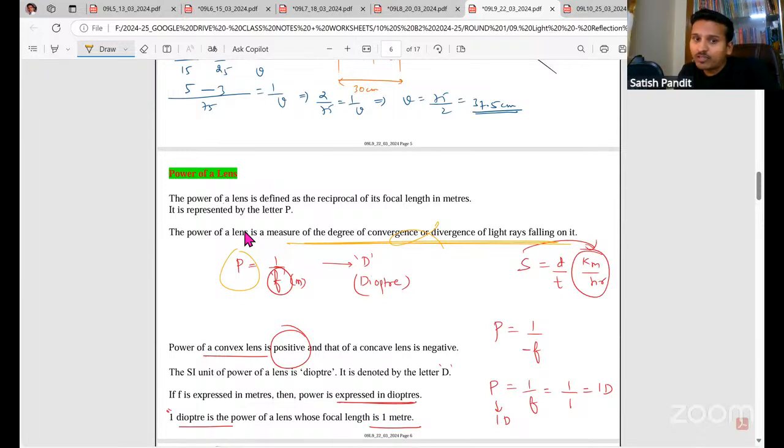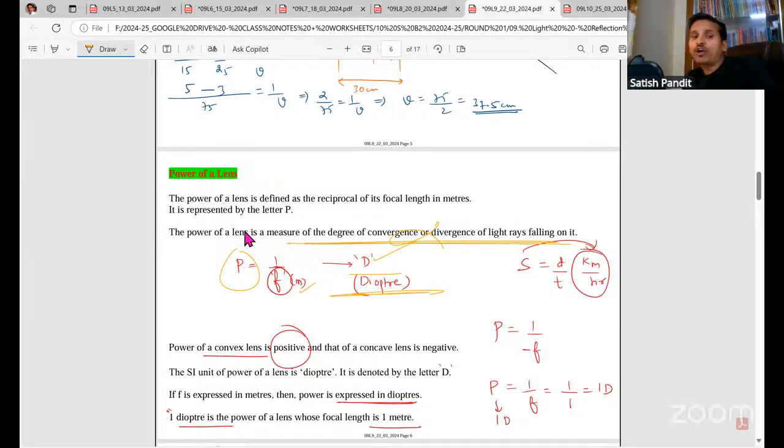Now focal length has to be in meters. When focal length is in meters, power comes in diopters. So power has a unit. Like length we measure in meters, centimeters, kilometers, but the standard is meter. In the same way for power, the SI unit, the standard international unit, is diopter, represented by capital D.